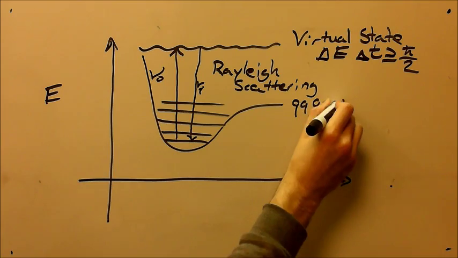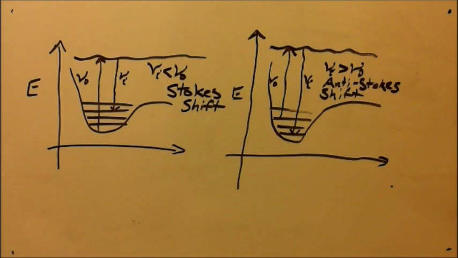If the final state after relaxation is higher in energy than the initial state, then inelastic scattering occurs. This is called a Stokes shift. If the starting state is a populated excited state, then the final state may be lower in energy, and this results in a signal called the anti-Stokes shift.